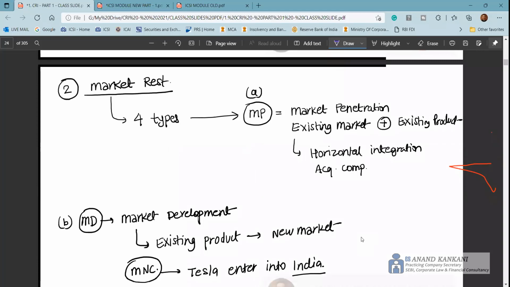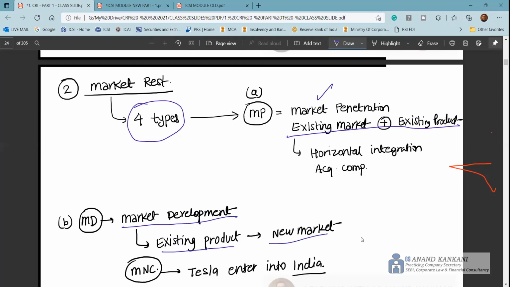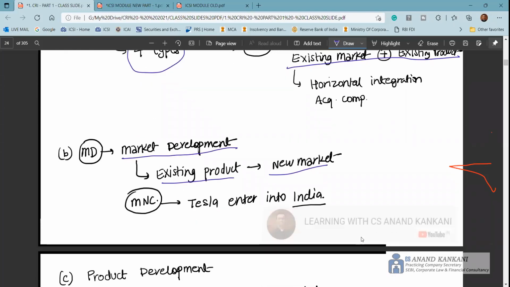Next is your market restructuring. In case of market restructuring, you get four terminologies: market penetration, market development, product development, and diversification. Market penetration, just remember these two things: existing market, existing product. You enter the existing market with your existing product and try to penetrate it, which means you try to expand the market share and attract more and more customers. When I say market development, you take your existing product to a new market, which means we are entering new markets.